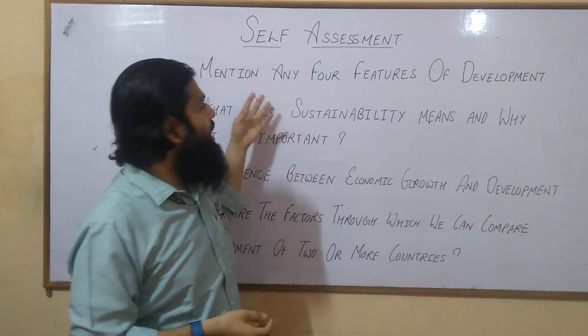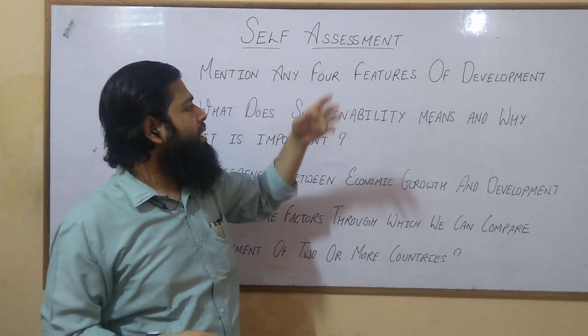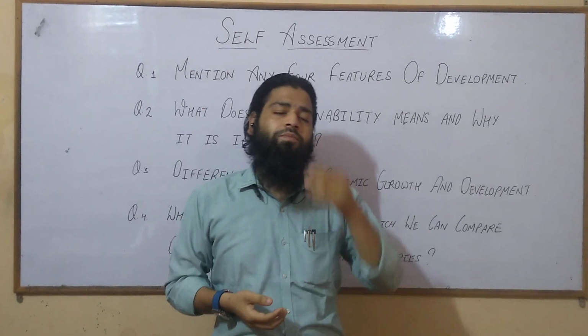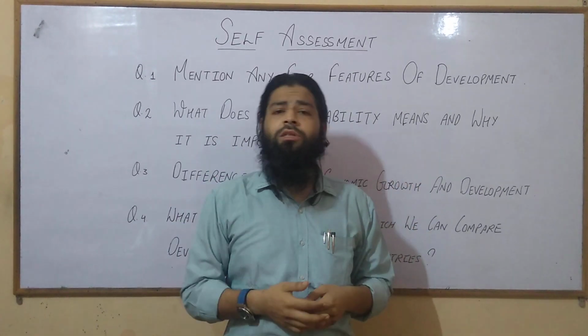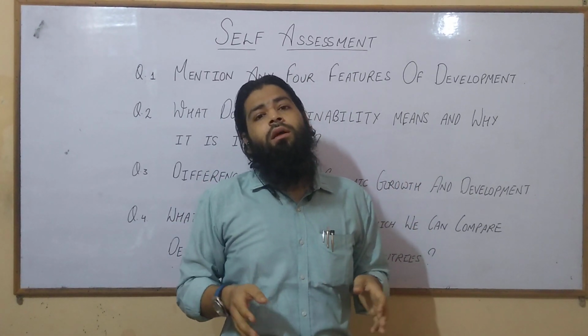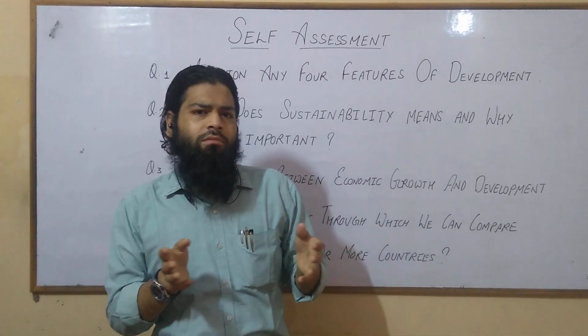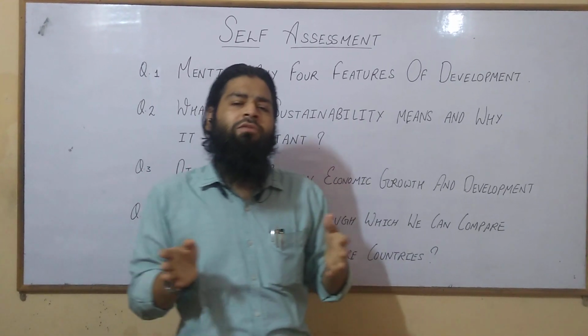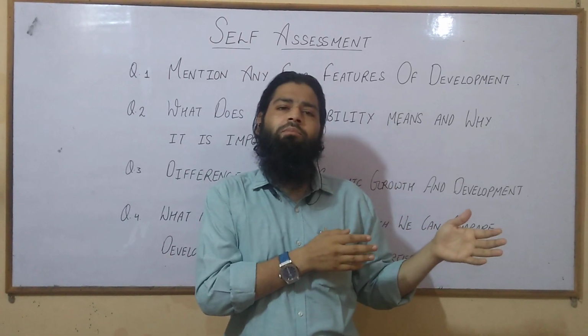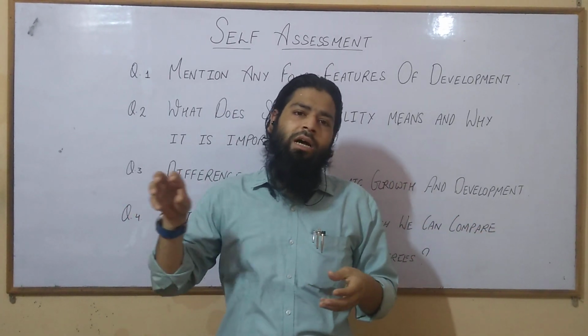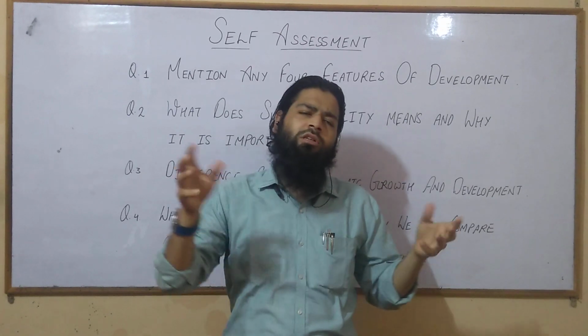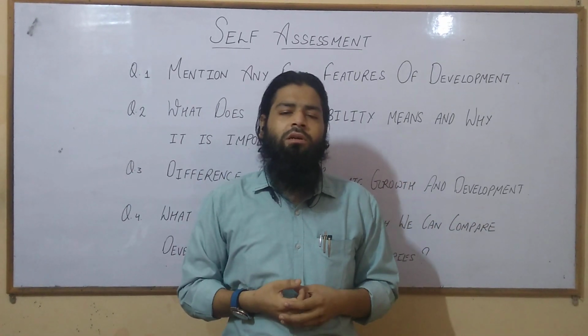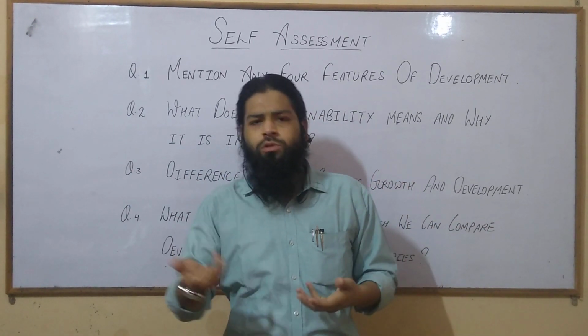The first question, as it says, is to mention any four characteristic features of development. The answer to this question: you can write in a very common language that the following are the four features of development, these are the four characteristics of development. You can choose any line, any statement that is usually used.